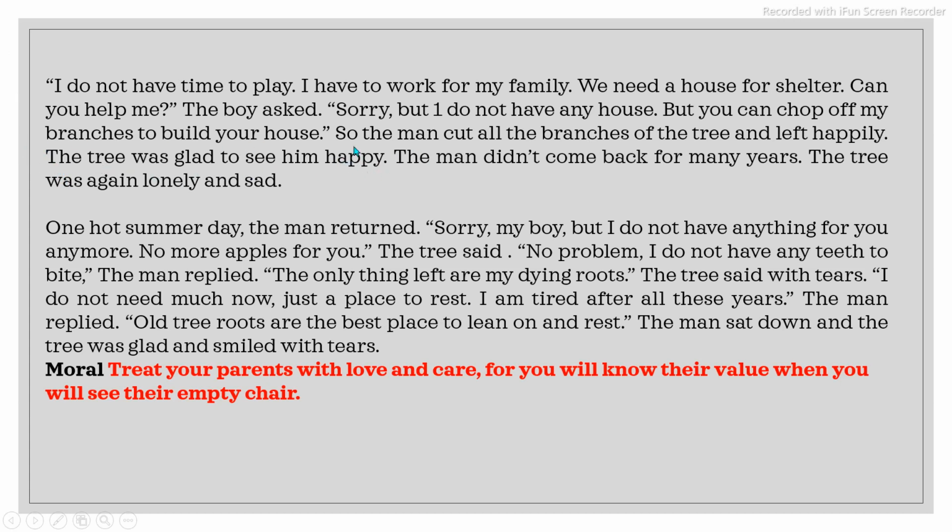See this line, we have to add this kind of philosophical lines also somewhere in between, not only the happenings and the actions. So the tree was glad to see him happy. Why? Because parents are also always glad to see us happy. So their love is always giving, it is not getting.